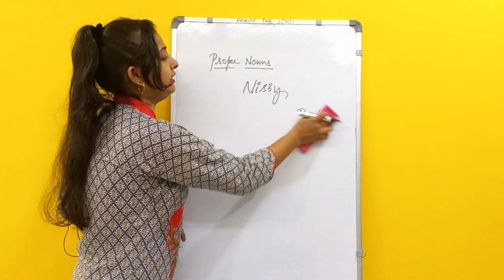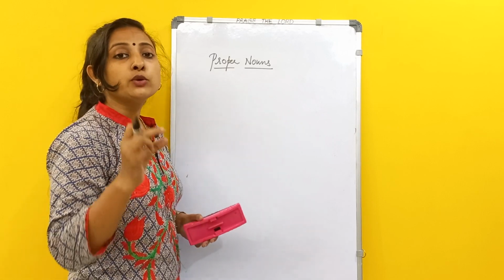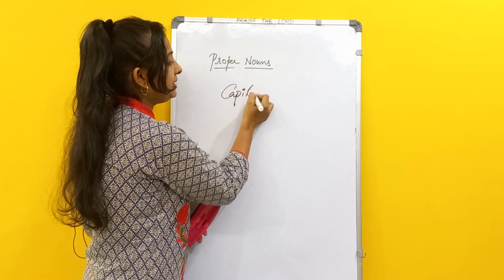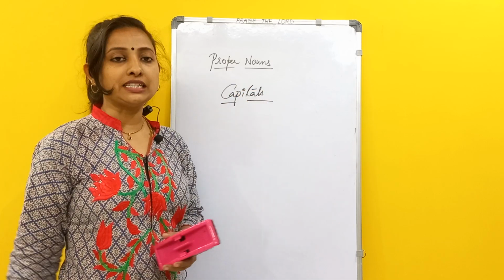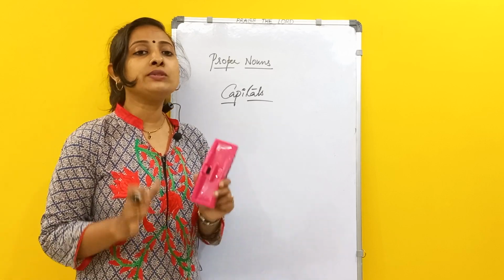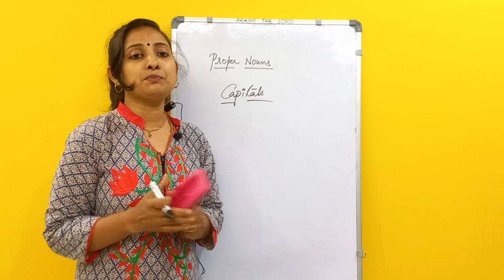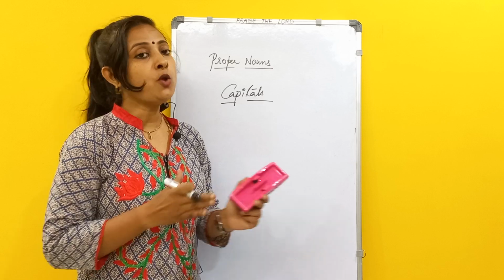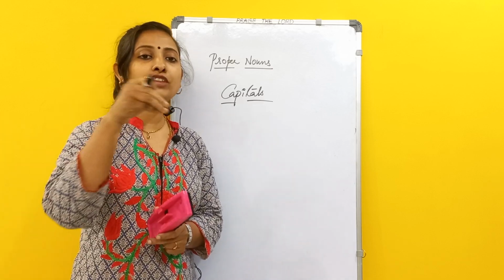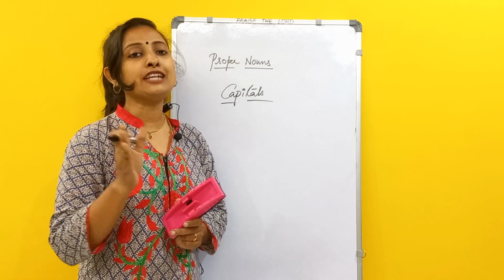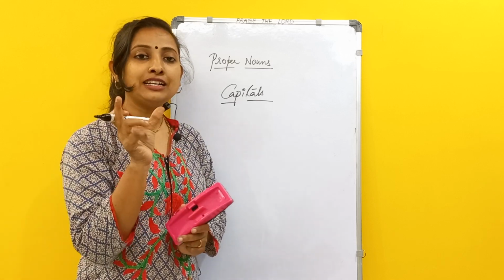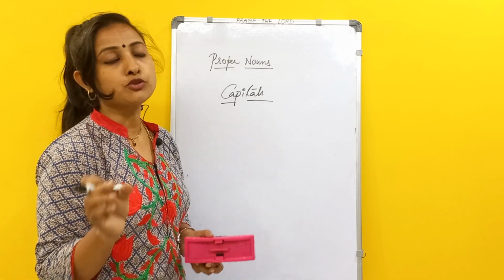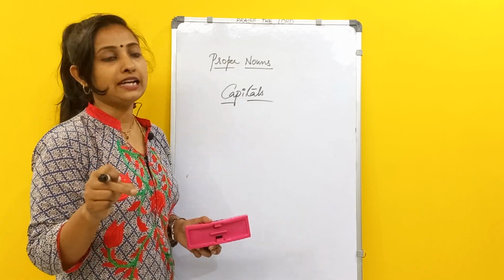So here if you have observed, we are using capital letters. When coming to proper nouns, use of capitals is very important. Why? Because proper nouns are generally used for names, and names are supposed to start with capital letters no matter where they are used in a sentence. Even if they are used in the middle of a sentence, they have to be capitalized. The beginning of that should be taken as a capital only. You should not use a small letter for that.